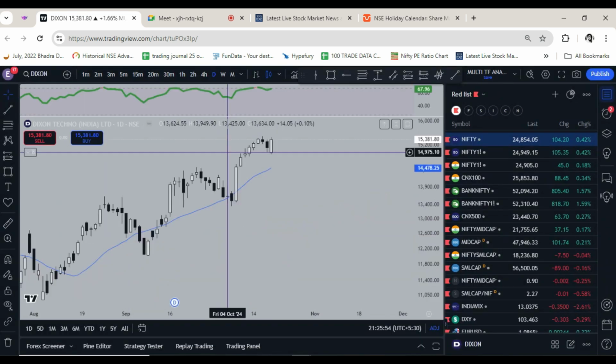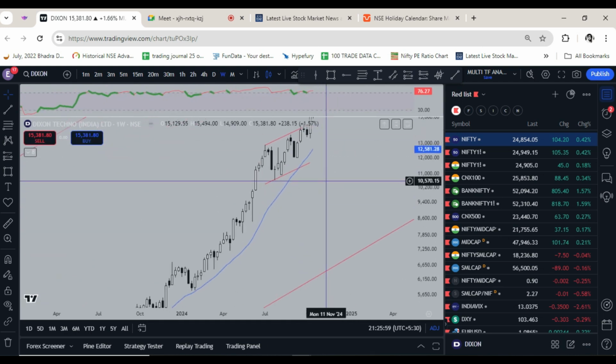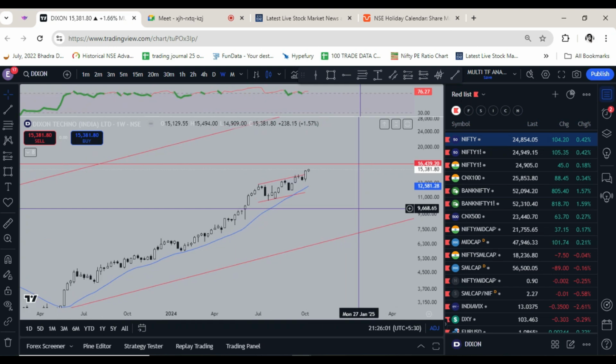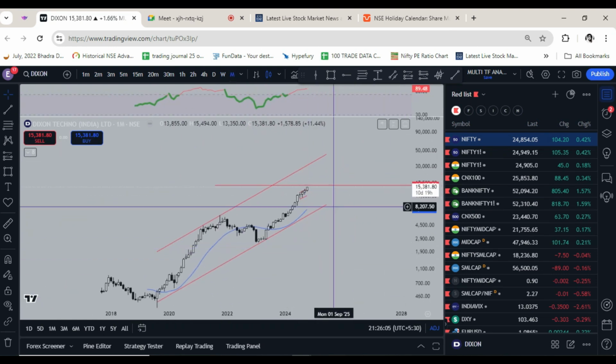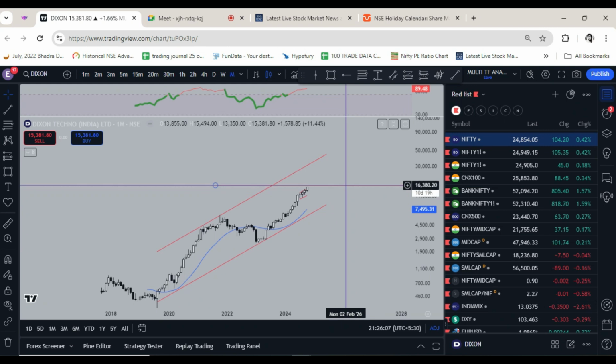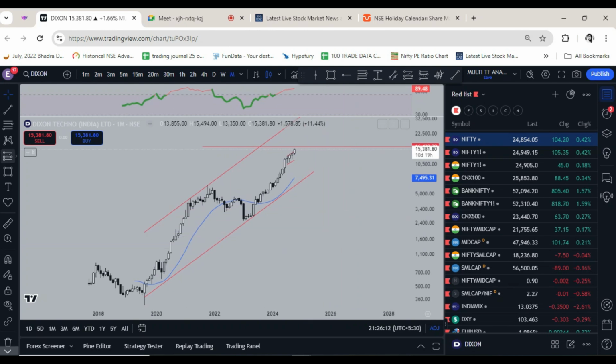Then let's see Dixon. Again it is showing awesome strength in a weak market, and I had a target here, 16,380. So it is almost reaching there. And why this target?